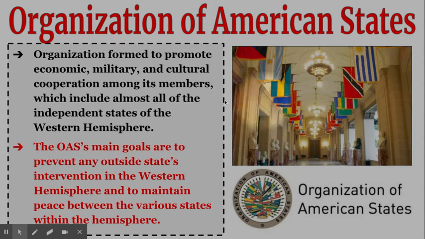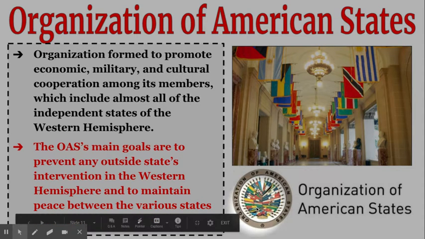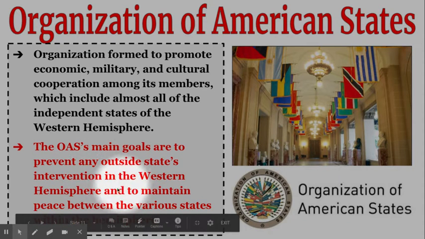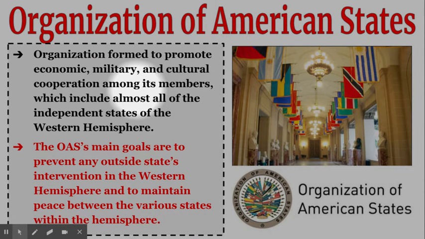What we're going to see is that they were formed as an organization to resist communism, and also allow for sovereignty, which means these countries can rule themselves. The main goal is to prevent any outside intervention in the Western Hemisphere. If you really want to get deep into American history, this would go all the way back to the Monroe Doctrine, where the United States did not want European powers coming into South America. But we're going to see in this unit that it's going to be difficult to do, especially in the Cold War with communist nations.